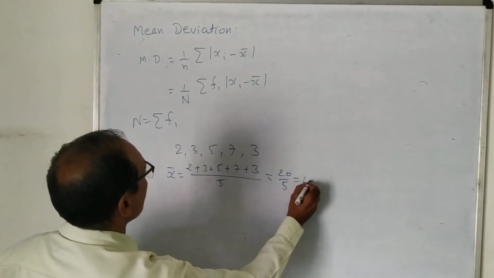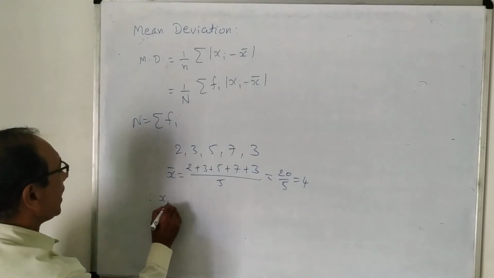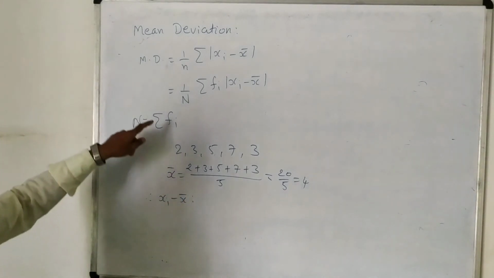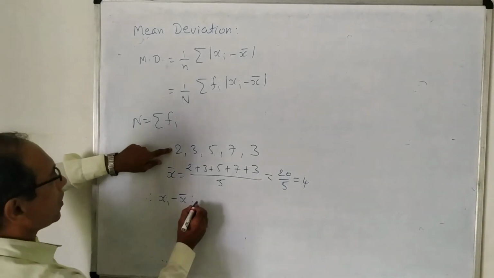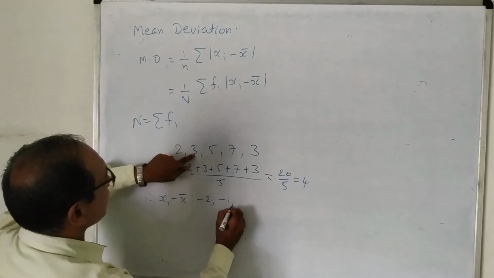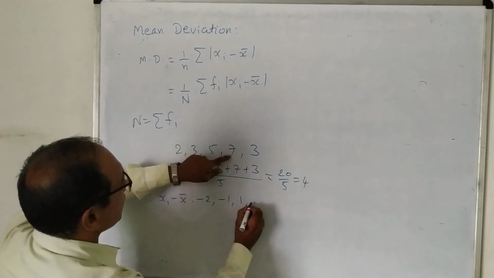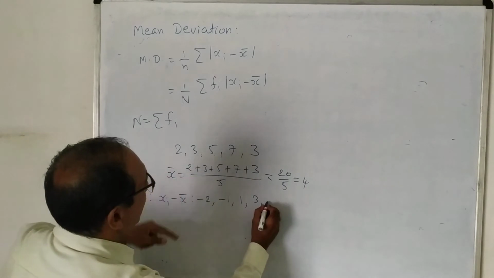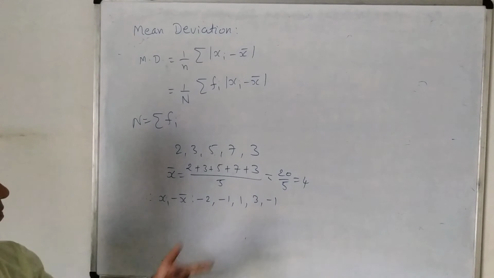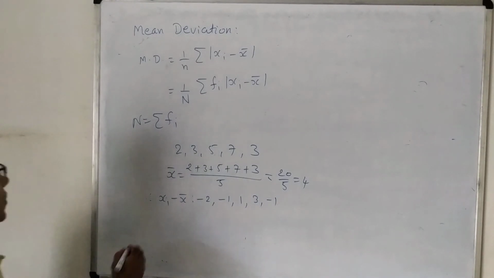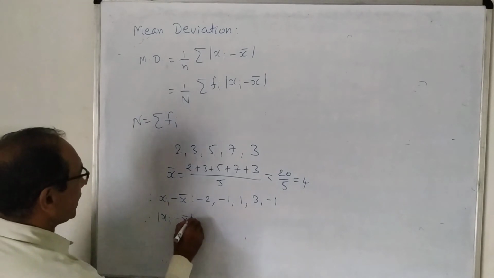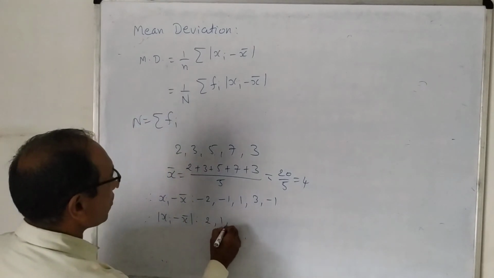So this is 4. Therefore we will find xi minus x bar. Here I have used a column for xi. Xi minus x bar means 2 minus 4, that is minus 2. 3 minus 4 is minus 1. 5 minus 4 is 1. 7 minus 4 is 3. 3 minus 4 is minus 1. Here you can see some variations are in negative form and some are in positive form. Therefore, we find the modulus of xi minus x bar to find the mean deviation.